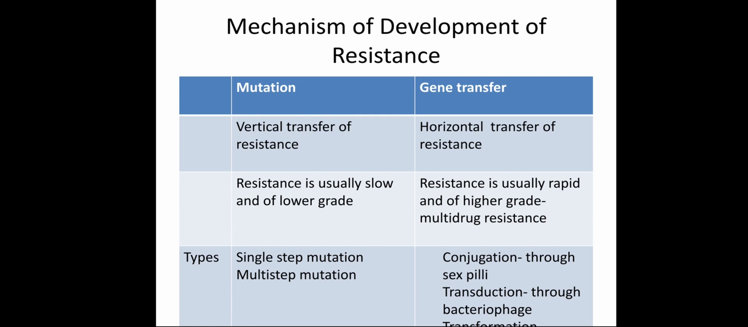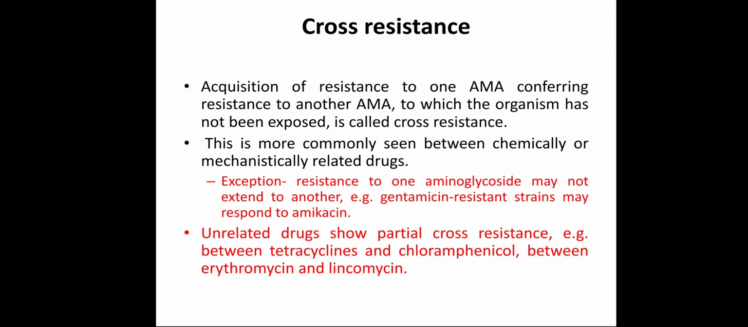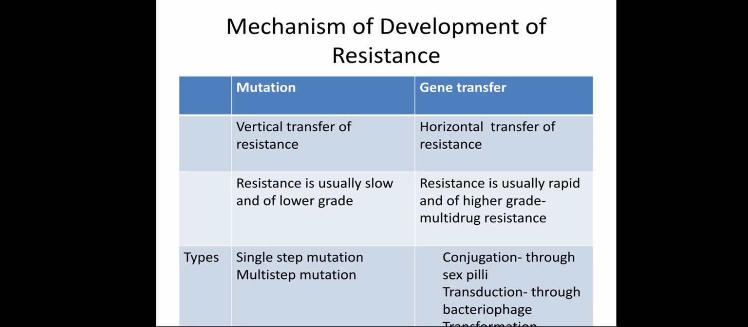Transduction, what is transduction? The gene is transferred through a bacteriophage. Bacteriophage is a virus. So gene transfer from one bacteria to another occurs through a virus. First the virus infects a bacteria, and this infected virus infects another bacteria. So the gene is transferred from one bacteria to another through the virus. Third is transformation. The resistance factor is transferred in the medium, and this is of less practical importance in the development of resistance.